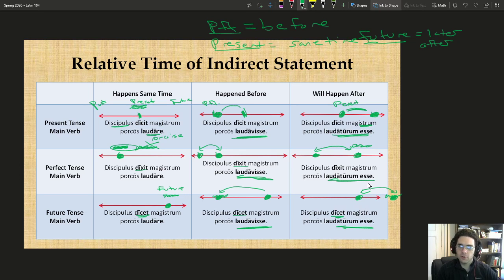So really the big takeaway from this explanation is that our relativity of tense, so when things happen in relation to when the main verb happens, stays consistent for both participles and for infinitives.